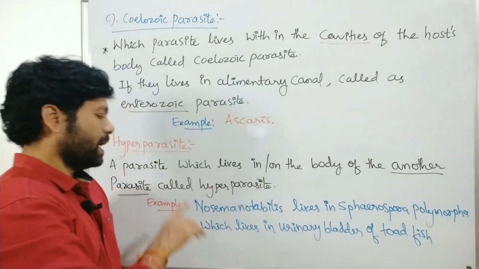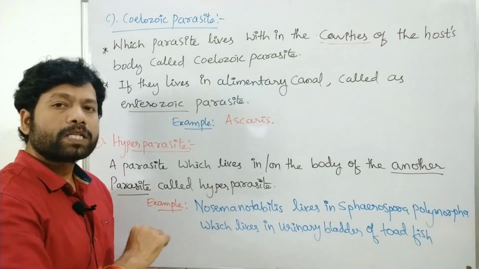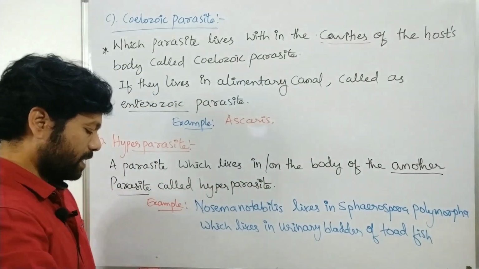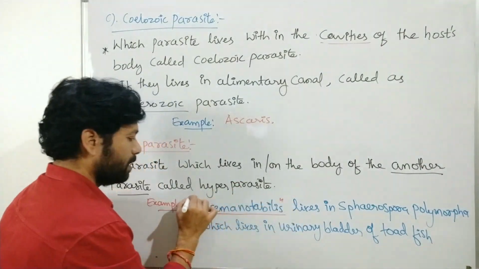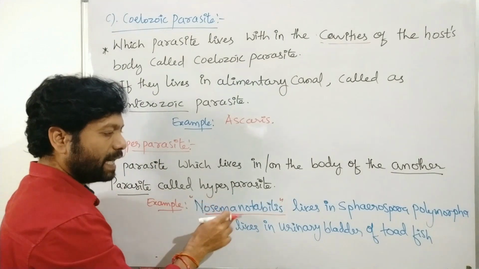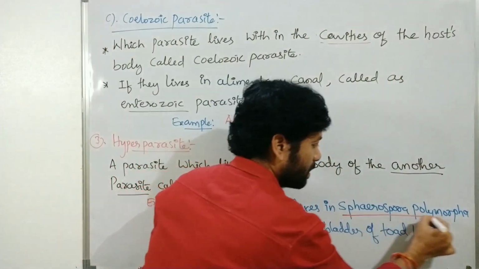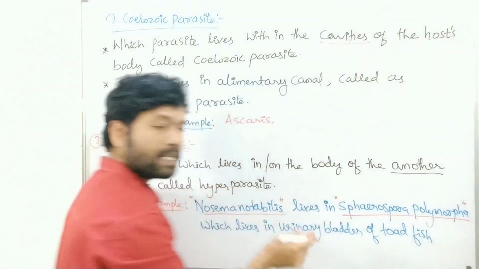So Nosema notabilis lives in the Spirospora polymorpha. Here Nosema notabilis is the what? Hyperparasite. Why? Because this parasite is living in another parasite, that parasite is known as Spirospora.